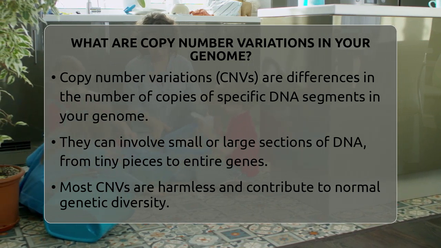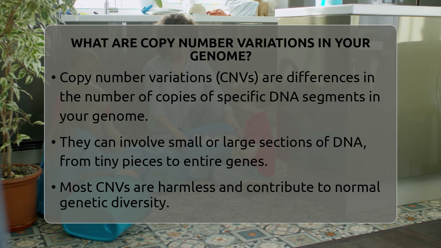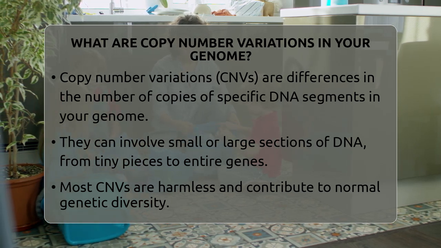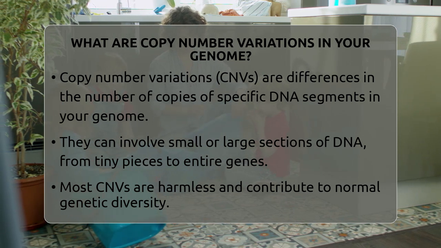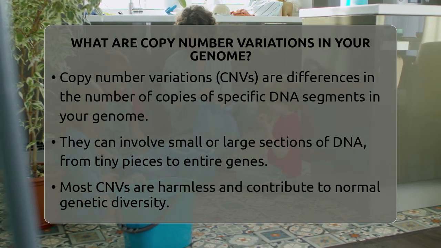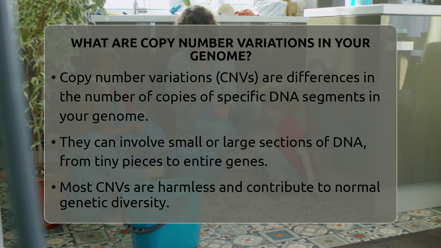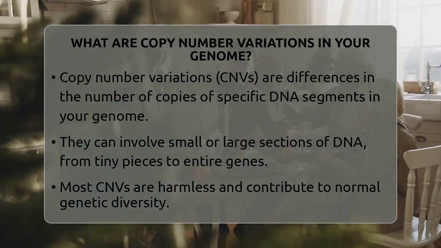Instead of each gene being present in exactly 2 copies, some people have more or fewer copies. This variation can happen anywhere in your DNA, from tiny pieces to large sections. Most of the time, these variations are harmless and part of normal genetic diversity. They can influence traits like height or how your body processes certain foods.